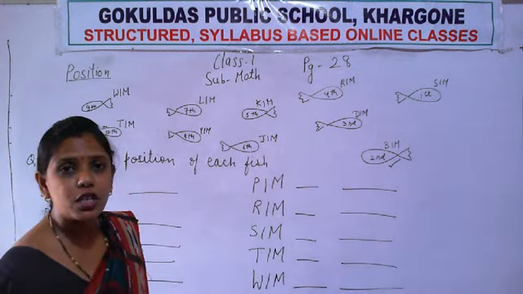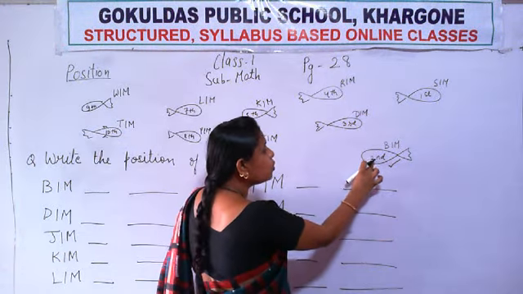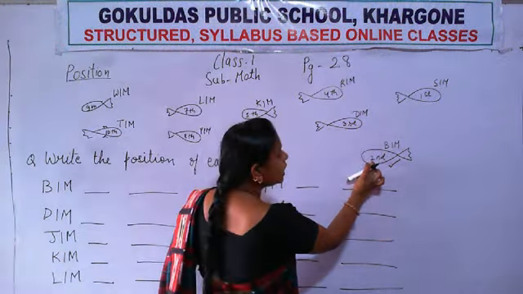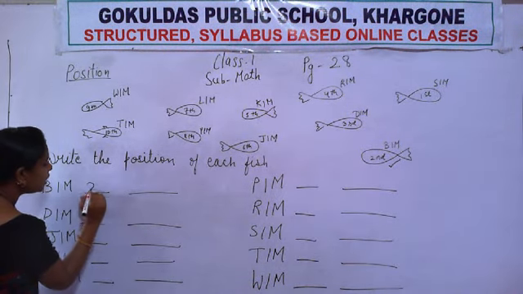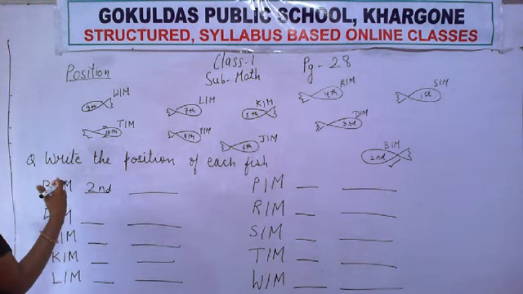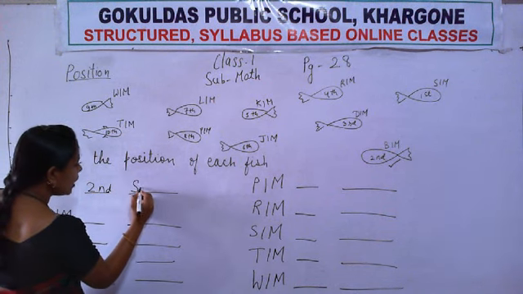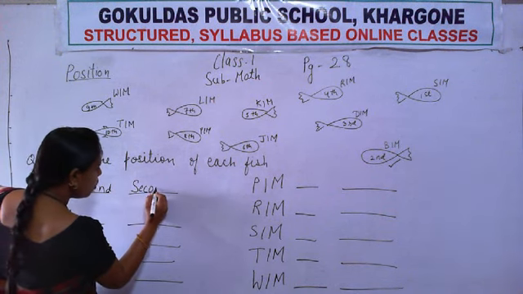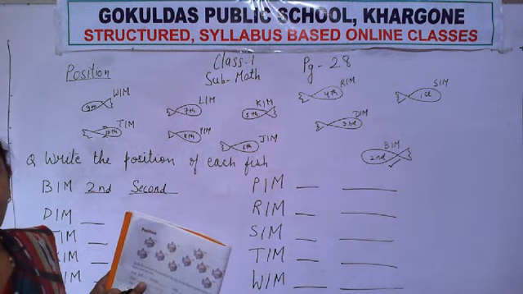And what is the position of that fish? Which number is written inside? 2 and D. That means how do we read it? Second. So what will we write here? Second. This is the short form of ordinal form. And what is the spelling of second? We have to write here. S-E-C-O-N-D. Second. This is already done in your book, so no need to write this.